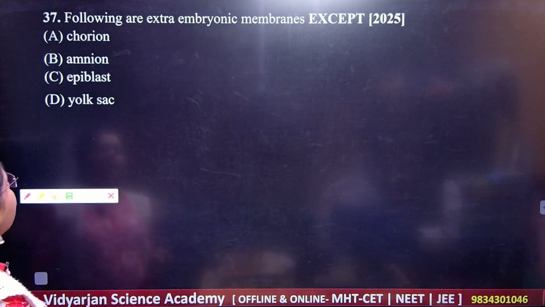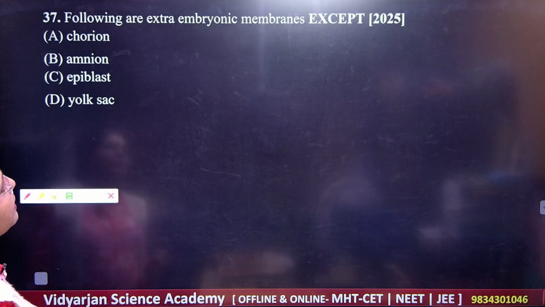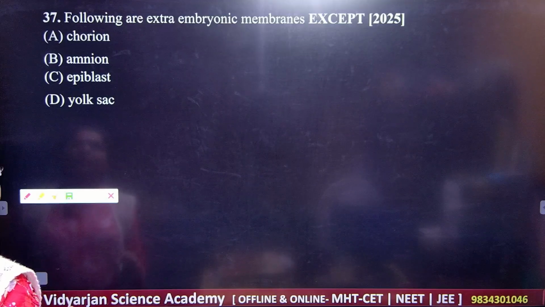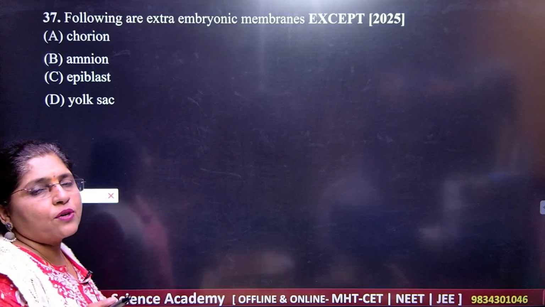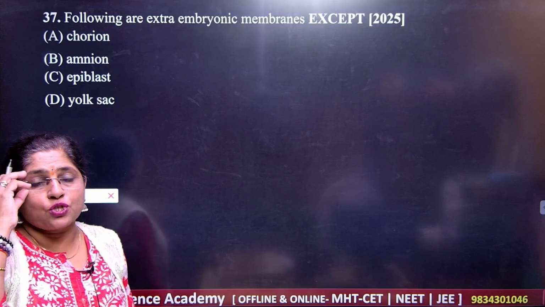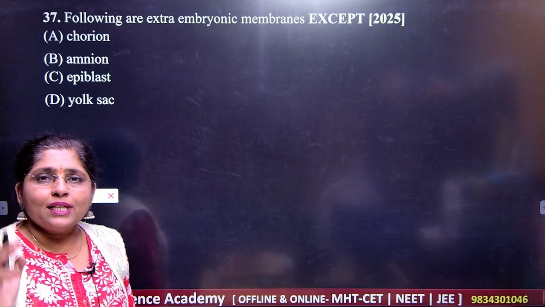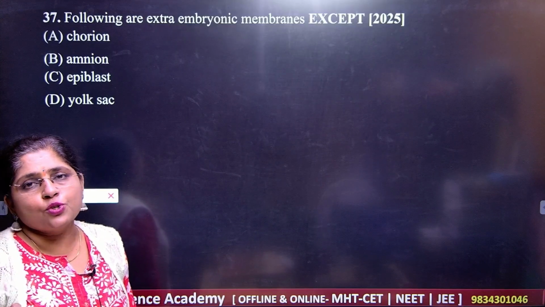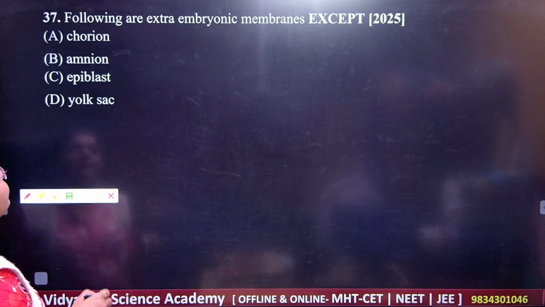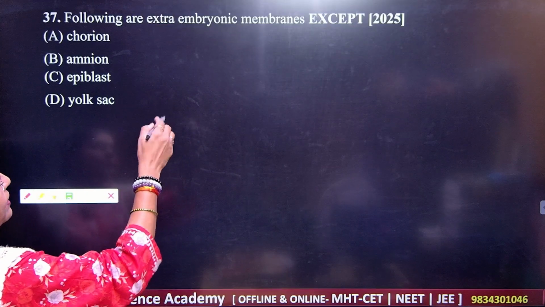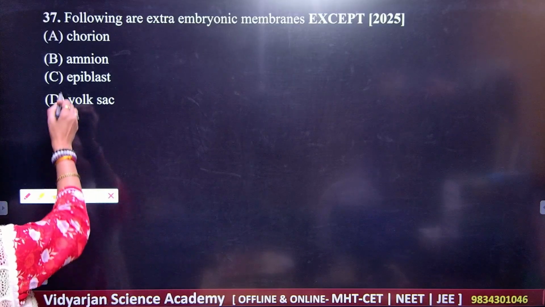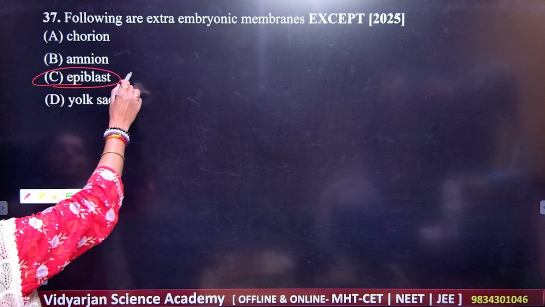Next, which of the following is an extra embryonic membrane except. So what is an extra embryonic membrane here? You know that after the process of fertilization, you have the formation of the embryo, and you should know perfectly what the covers of the embryo are and what the functions of those covers are. Okay, so what they are asking here is extra embryonic membrane except. So what should be your answer? Except the epiblast cells. Got it?